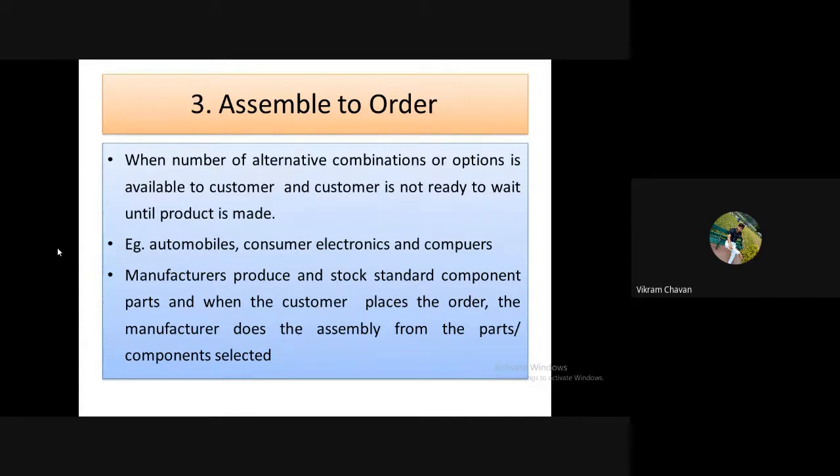Then the number plate is also not available with the bike. That number plate will be provided from the dealer side. So an extra number plate will be provided to the customer from the dealer side when you place the order with the dealer or the manufacturer. Examples: automobiles, consumer electronics and computers.